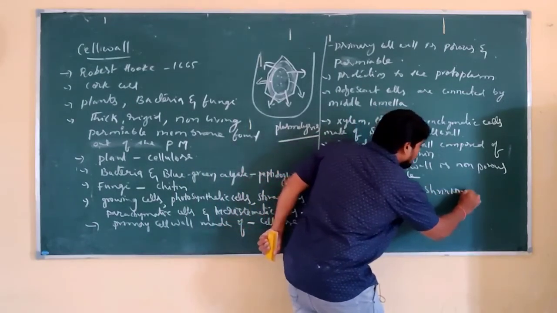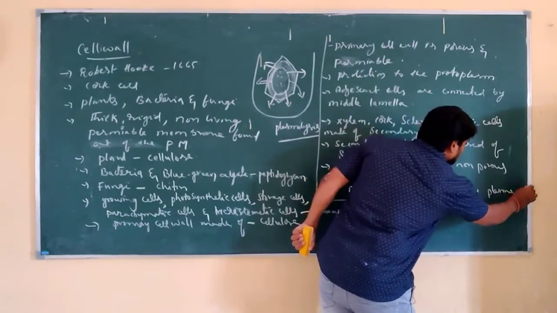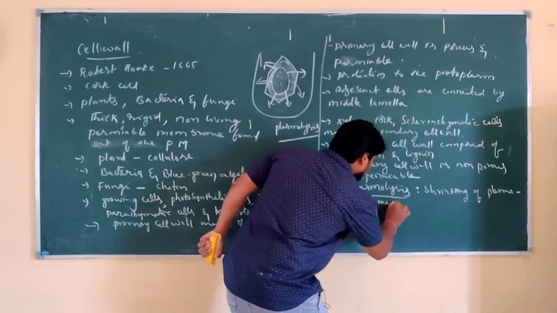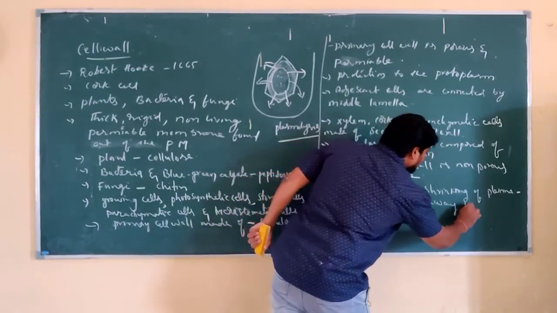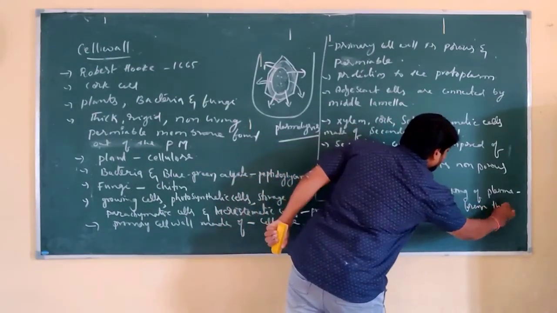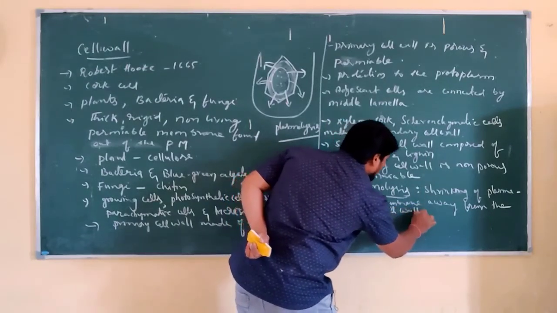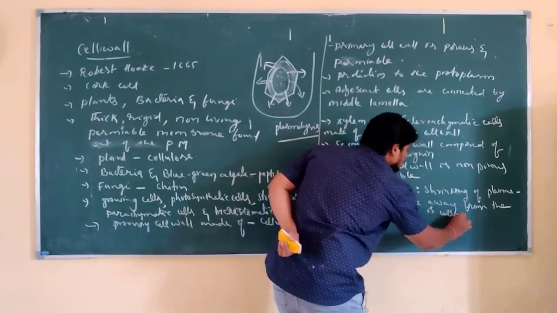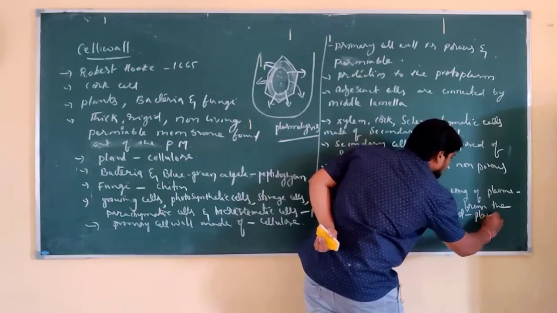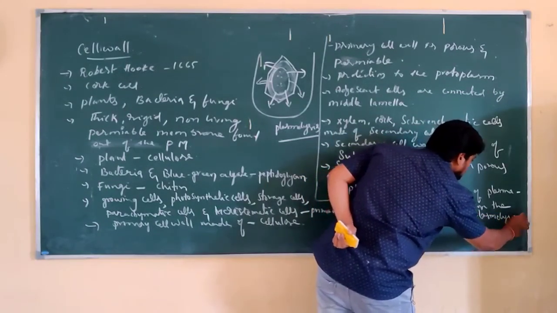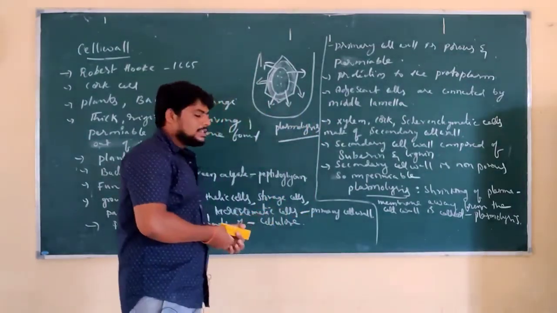So what is plasmolysis? Shrinking of the plasma membrane away from the cell wall is called plasmolysis. In this way, we can see another important concept is plasmolysis.